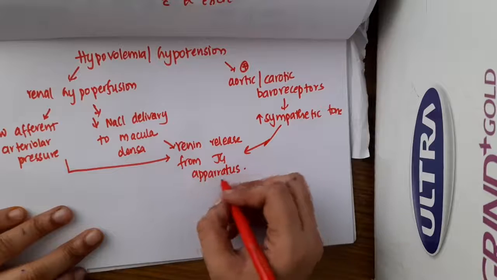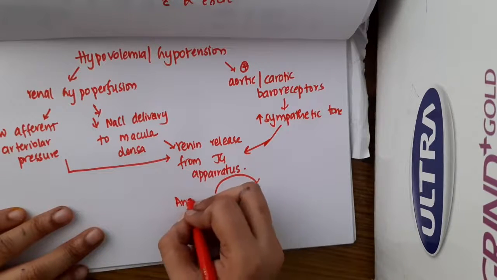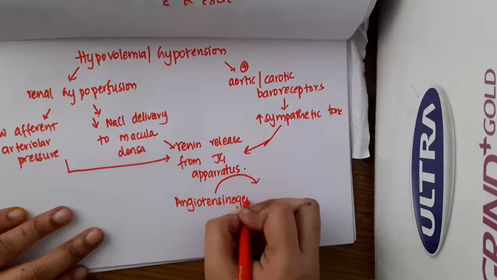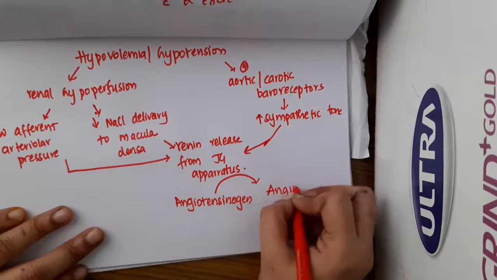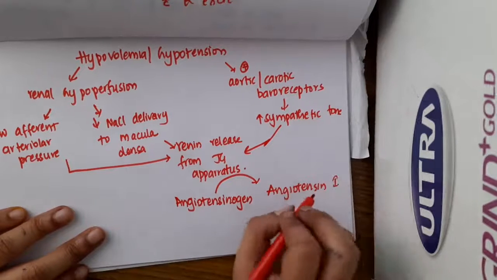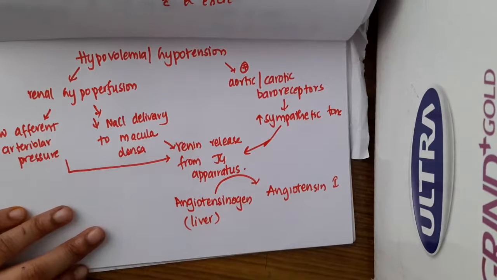This renin will convert angiotensinogen to angiotensin 1. Now this angiotensinogen is produced in the liver.